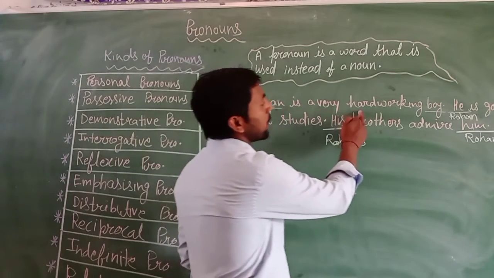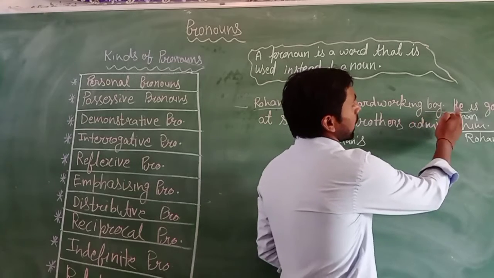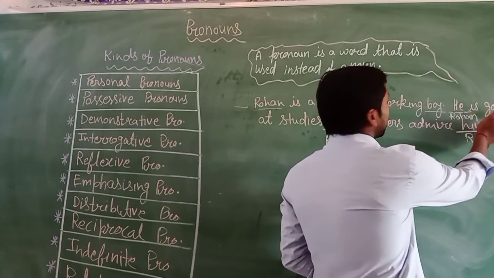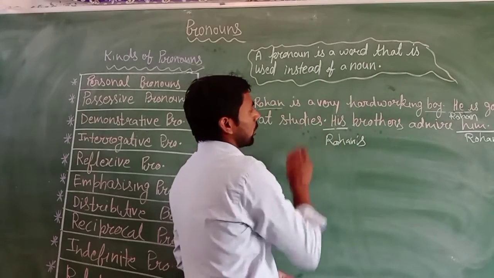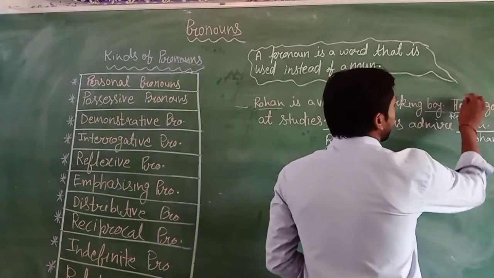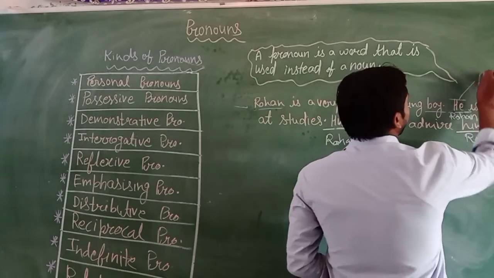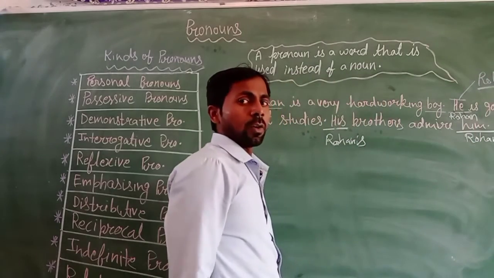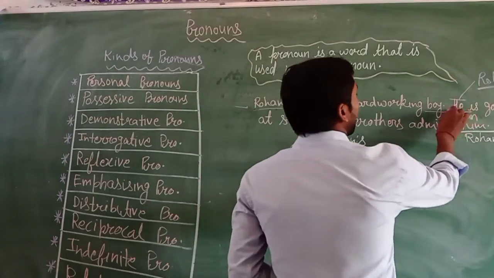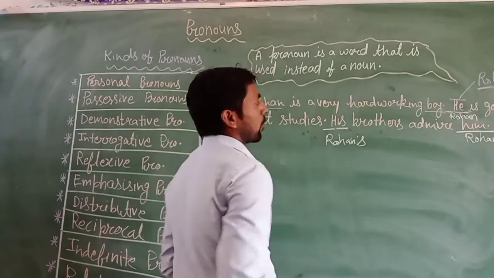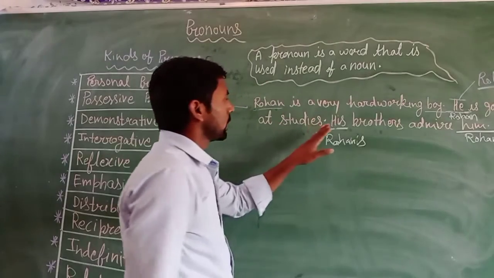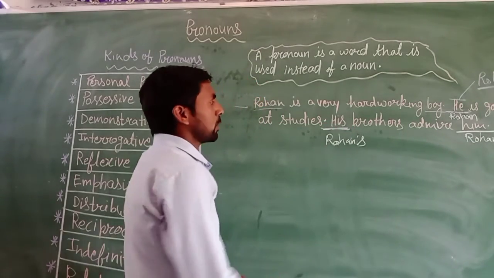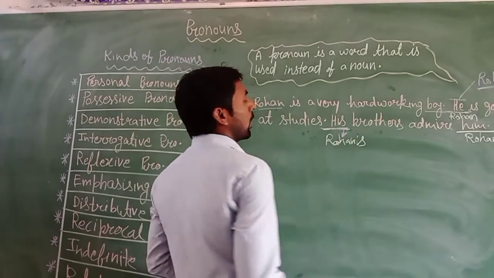Like, Rohan is a very hard working boy. He is, in place of Rohan you can use he, good at studies. So this word he refers to Rohan. It is clear why, because this pronoun is used in place of a noun. And in his brothers, you can see here also a pronoun word, and this pronoun refers to Rohan.